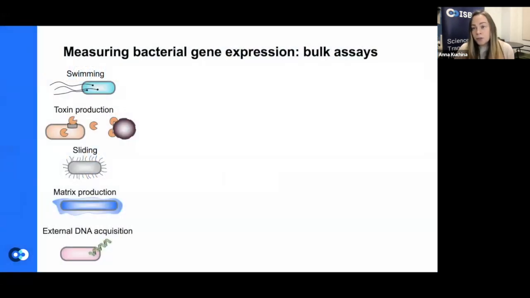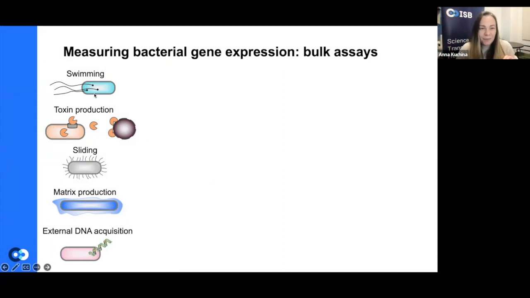So in order to learn what are the different cell types, bacterial cell types in this biofilm community, right? We need to measure bacterial gene expression. And so I think the most commonly used assays for studying gene expression in bacteria are what's called bulk assays. And so imagine we take all of the cells from these biofilms, right?